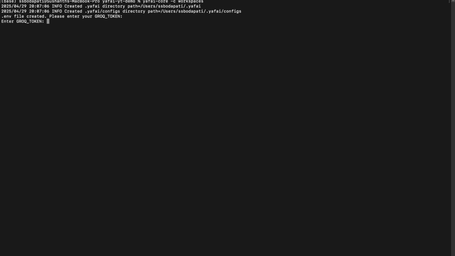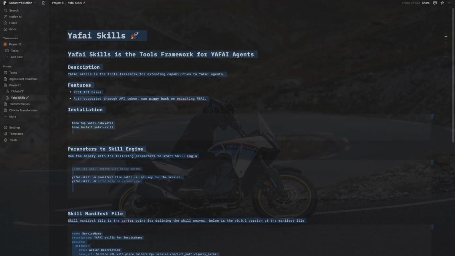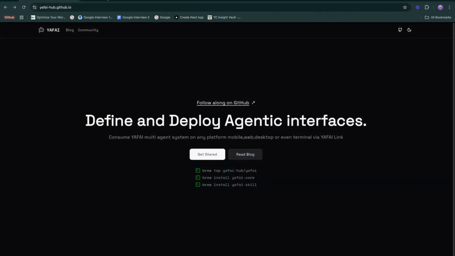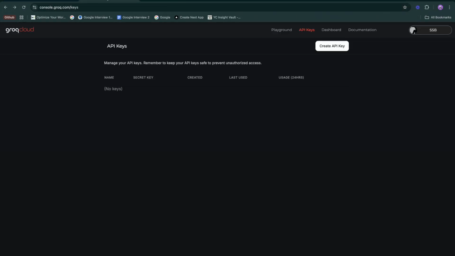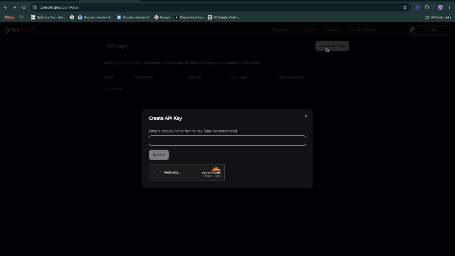Now, the moment you start it for the first time, it initializes Yafai on your local machine. And Yafai currently is built end to end on Groq. It uses Groq's infrastructure to power the agentic workspaces. Now, you would need a Groq token to get started. The easiest way to get a Groq token is to go on to Groq, sign up for a developer account, and then create a new API key.